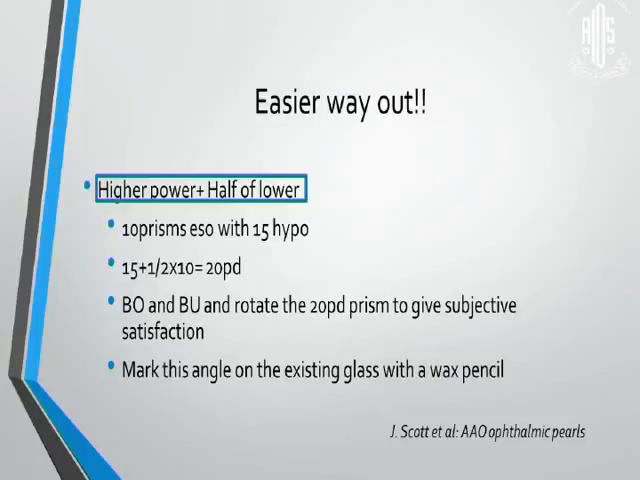An easier way was given by Dr. Scott et al. in his paper, which says: higher power plus half of the lower power. So for example, if you have 10 prisms of eso with 15 prisms of hypo, higher is 15, 15 plus half of 10, so 20 prism diopters, and give it base out with base up and start rotating the prism to give a subjective satisfaction to your patient.